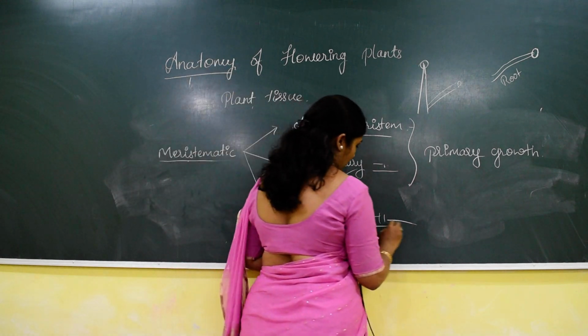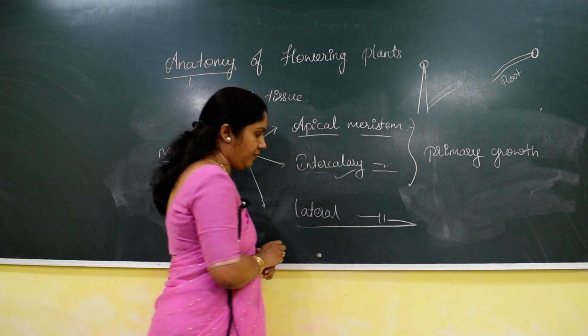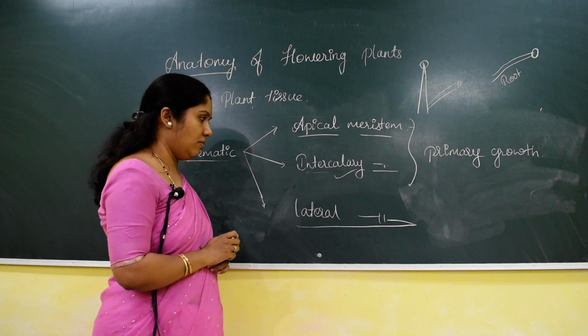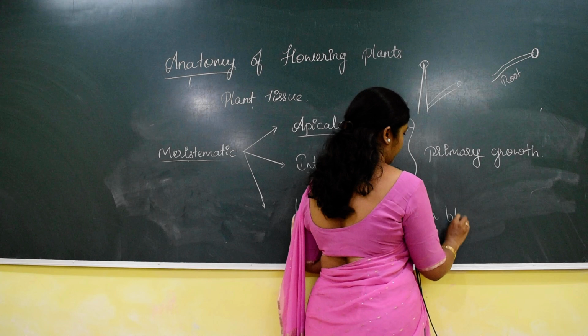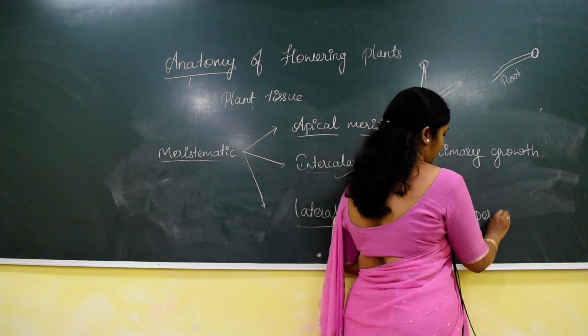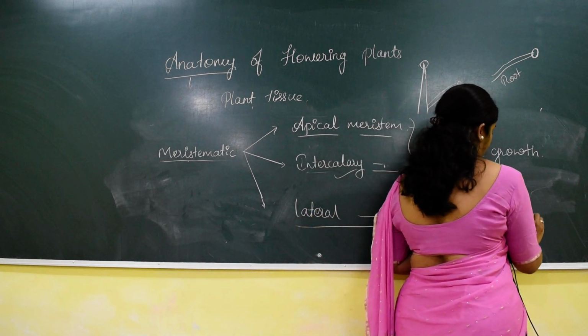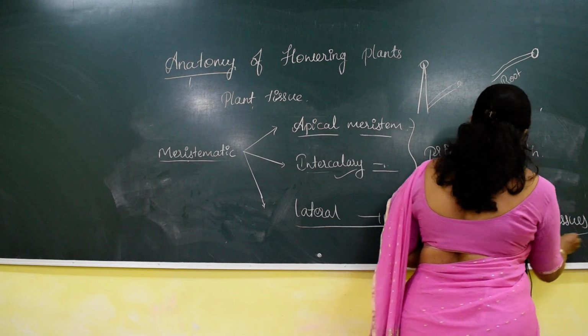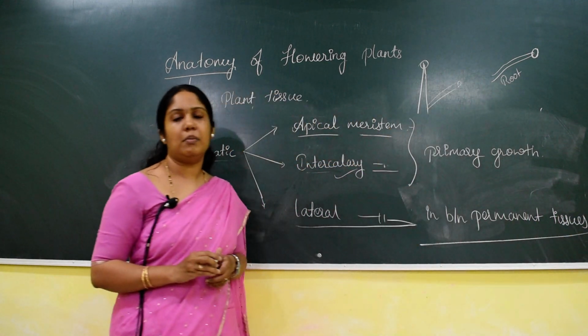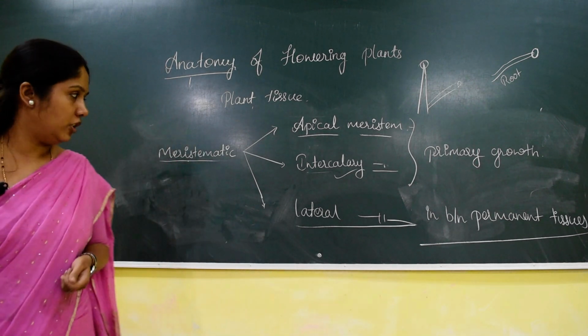Whereas the lateral meristem is the meristem which occurs in between permanent tissues. Where is the lateral meristem? In between permanent tissue.